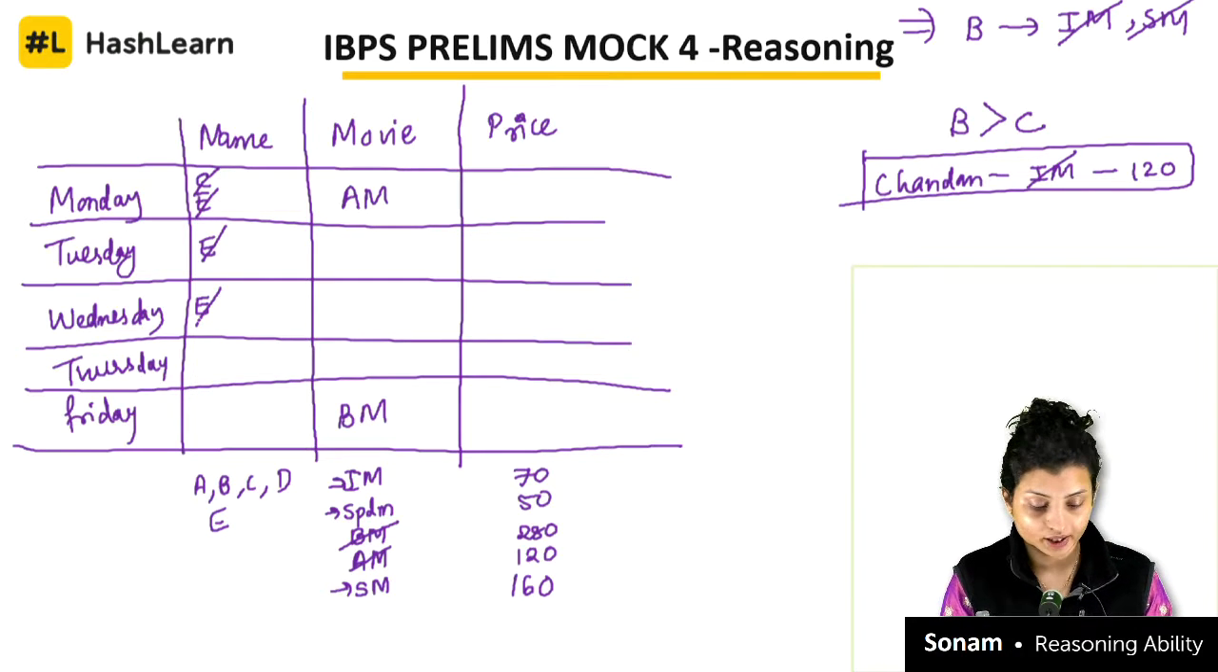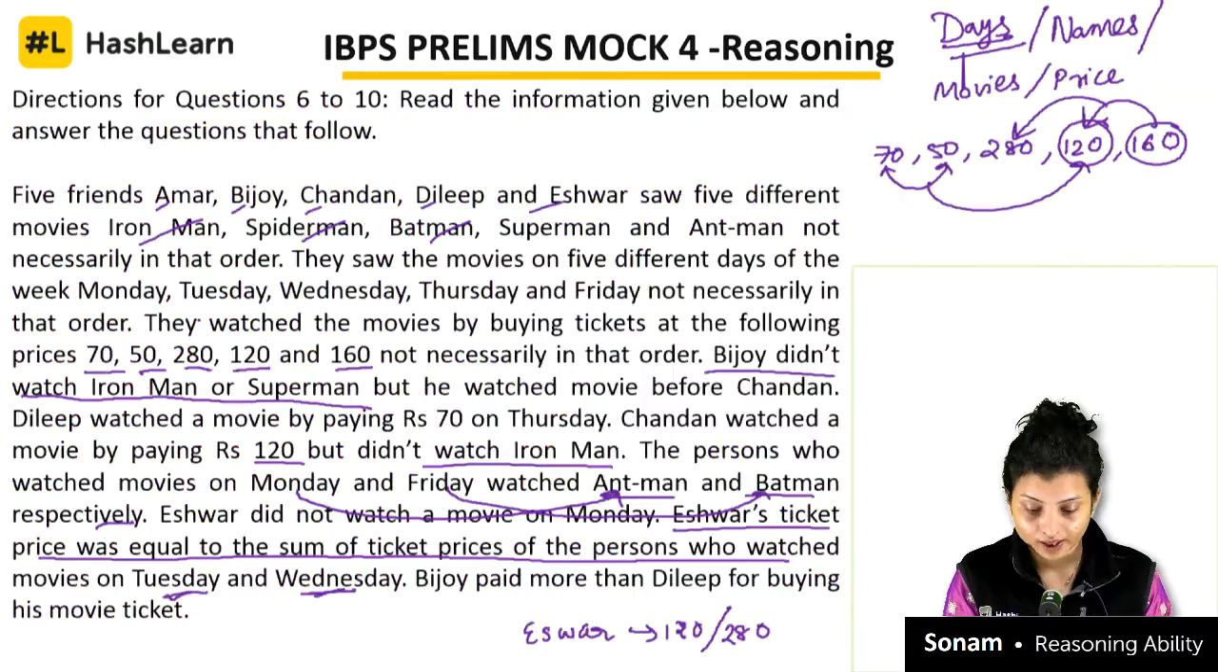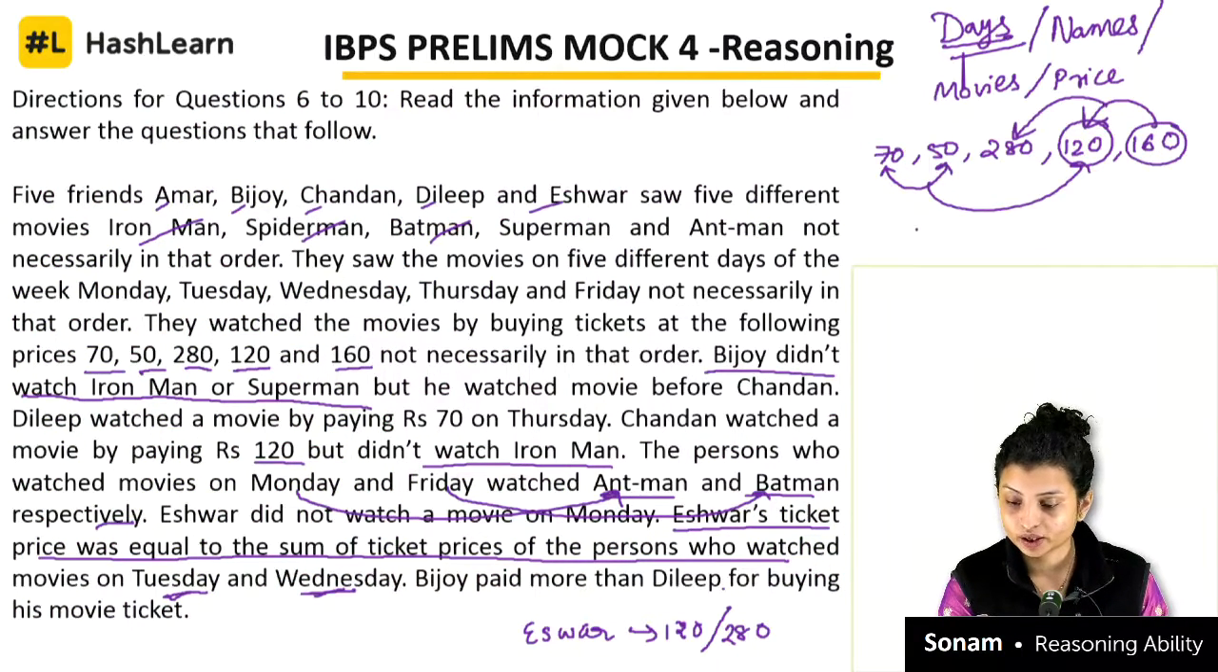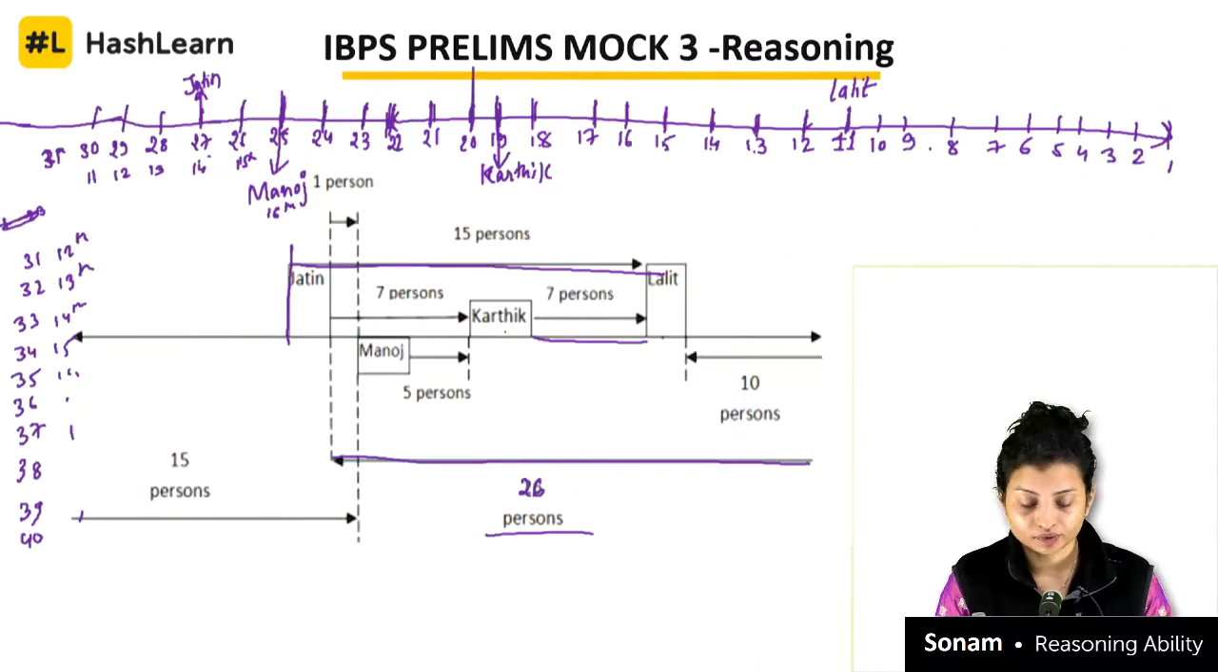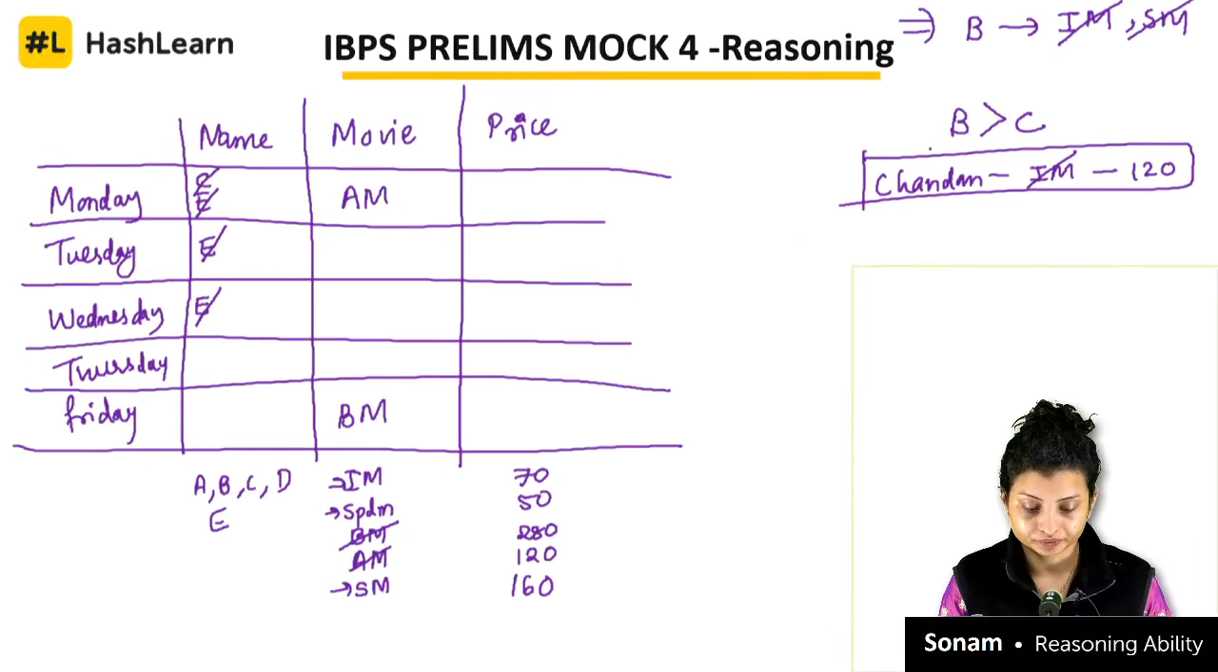Correct? What else is given to us? That Bijoy paid more than Dilip for buying his movie ticket. So Bijoy paid more money than Dilip for buying his tickets. So it means Bijoy cannot be 50 also. Bijoy cannot be 50 because he is paying more, so definitely he cannot be the least one. Okay. Now let's try to fill in the data. What else can you put over here?